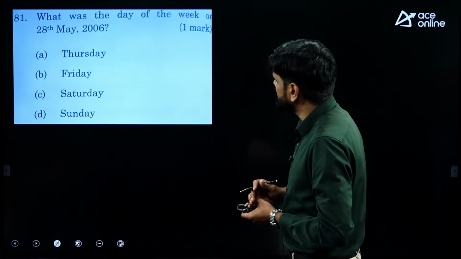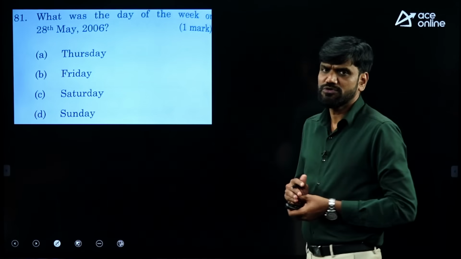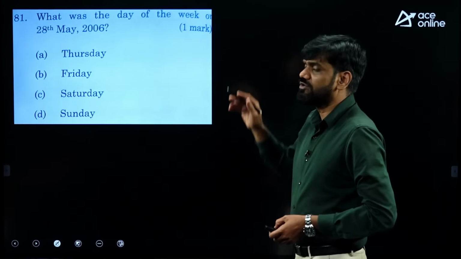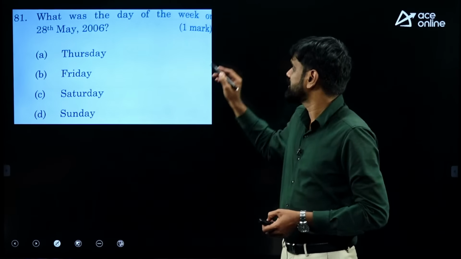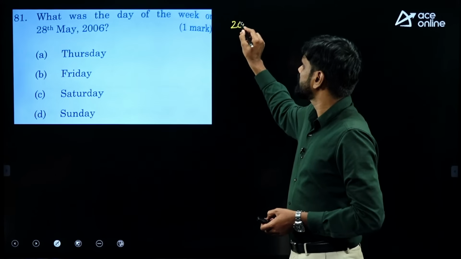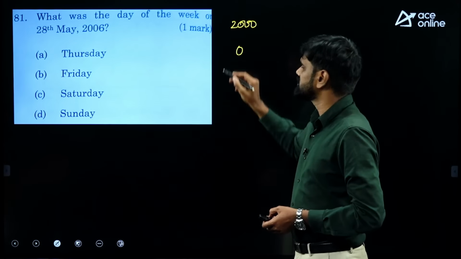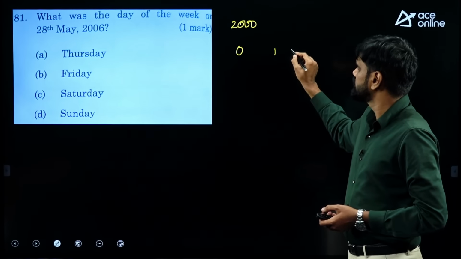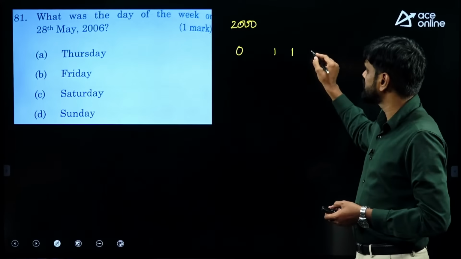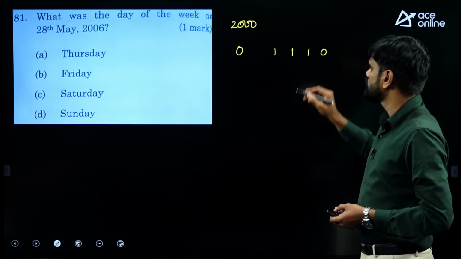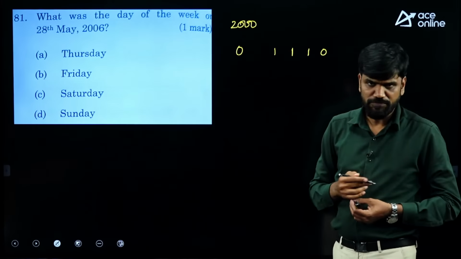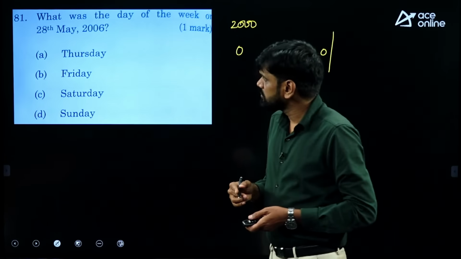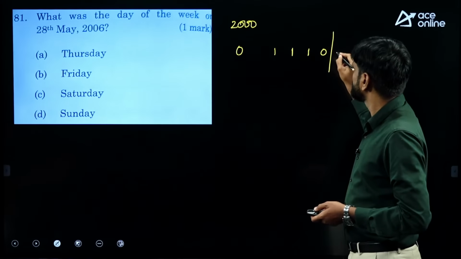What was the day of the week on 28th May 2006? To find the day of the week on 28th May 2006, first we have to count the number of odd days up to that particular date. So the total number of odd days would be, for the first 2000 years, 0. For the year 2001, the number of odd days is 1. 2002, the number of odd days is 1. 2003 also 1. For 2004, the number of odd days is 0. Followed by 2005, the number of odd days is 1.